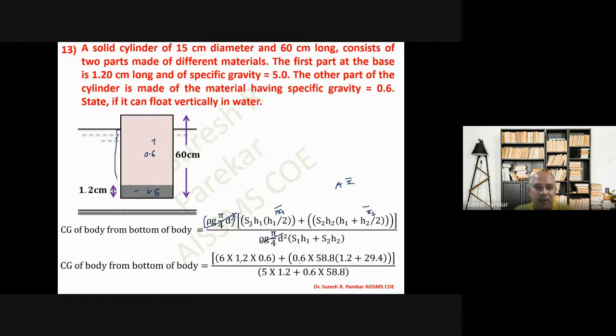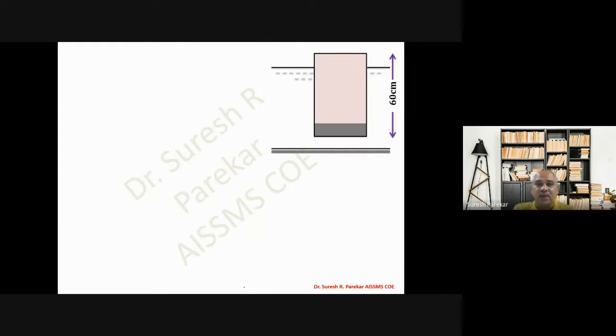So I will get this value as 58.8. So the center of this, we are going to get 29.4 from both sides, 29.4. So from here also, from here also. We are taking moment about the bottom, so we will get CG from the bottom, and then we have 1.2. So for this portion, 1.2 plus 29.4. So this is 1.2. So 1.2 plus 29.4, and from this we will get the value of CG, that is 26.26.